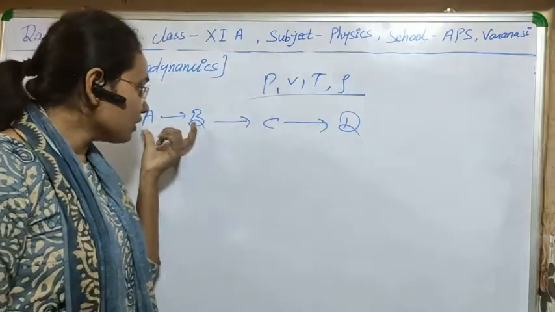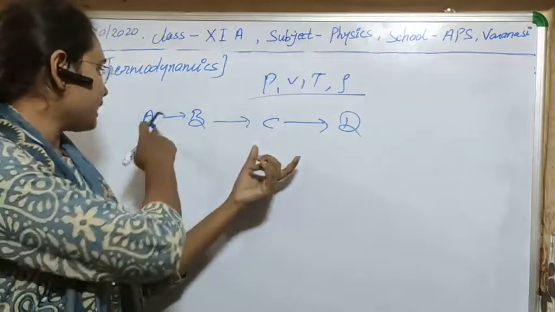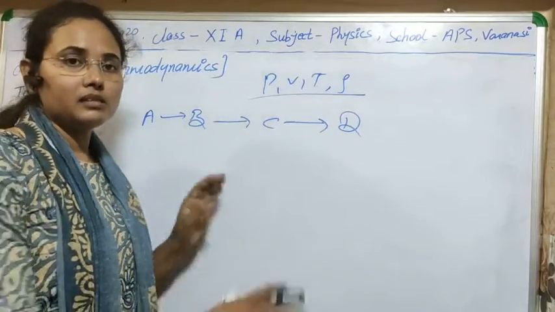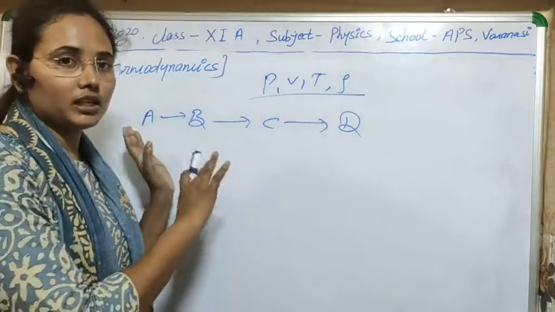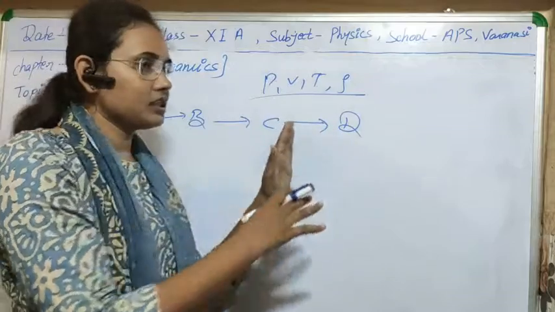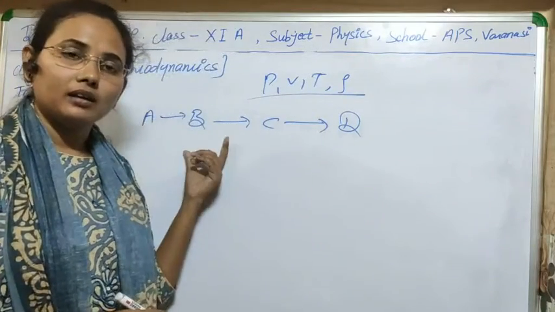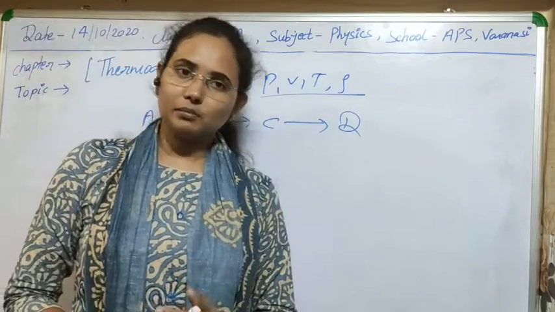And all the quasi-static systems will be in thermal equilibrium also. Means A will be in thermal equilibrium, B will be, C will be. Means this process will be in thermal equilibrium, and they will change in such a manner that our final value we can obtain with a number of processes. So those processes are known as quasi-static processes.